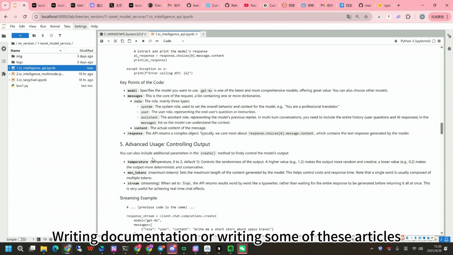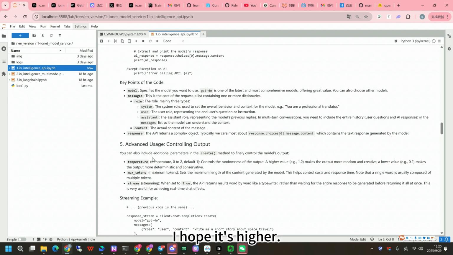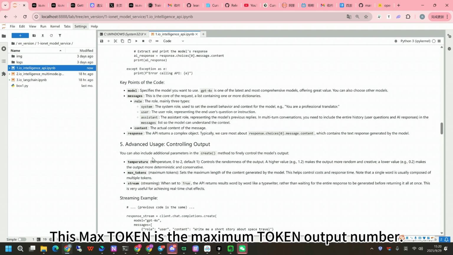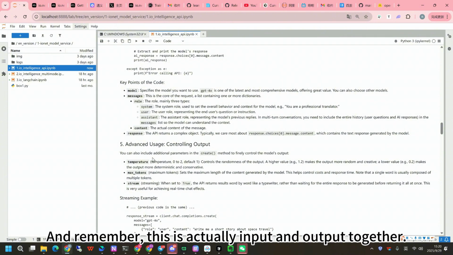Writing documentation or writing some of these articles, I hope it's higher, a little bit richer. This max token is the maximum token output number. And remember, this is actually input and output together.